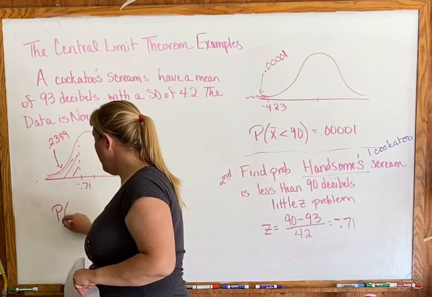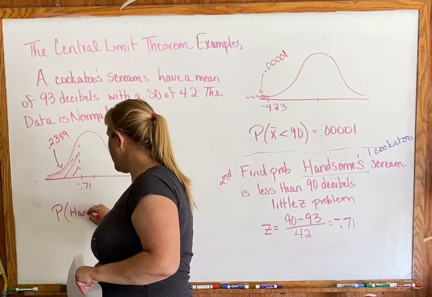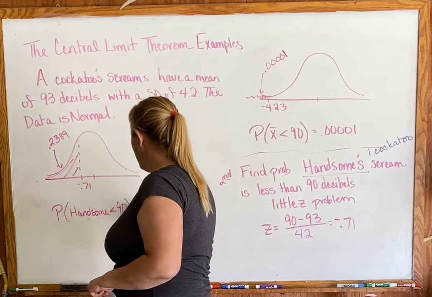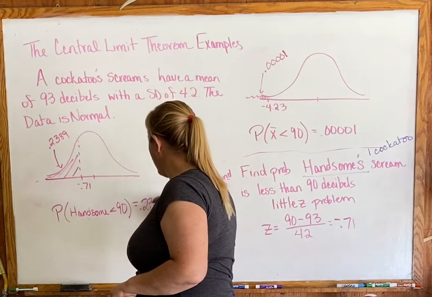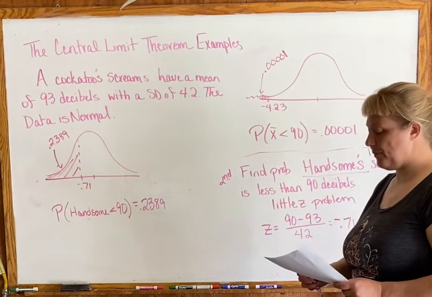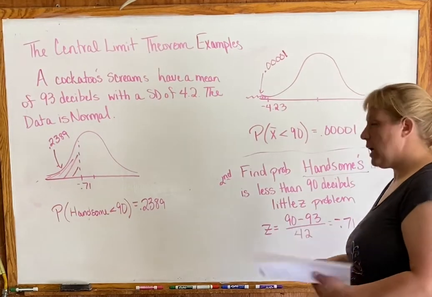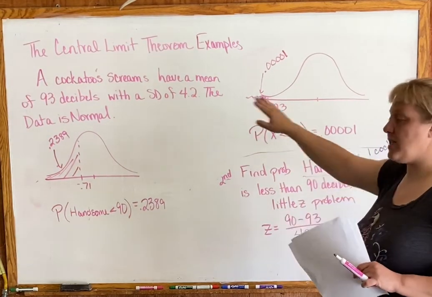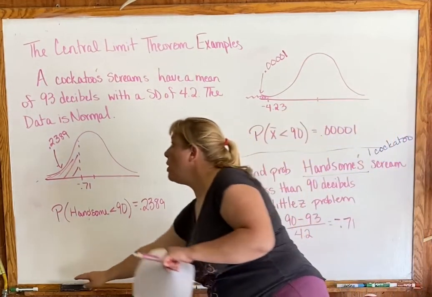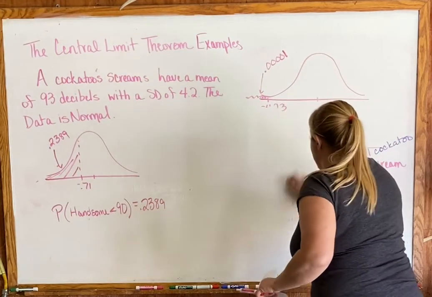So we can say the probability that Handsome is less than 90 decibels is equal to 0.2389. Okay, one more problem. We see these two problems, and we see how they were the same and how they were different. Now I'm going to give you one more problem with this information, and we'll talk about how that is different as well.